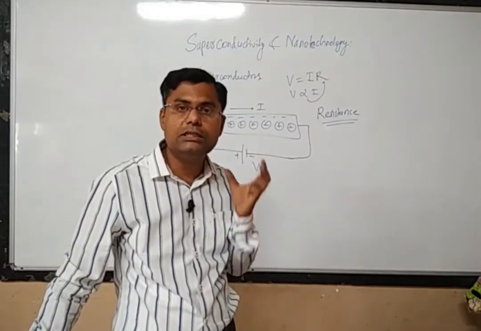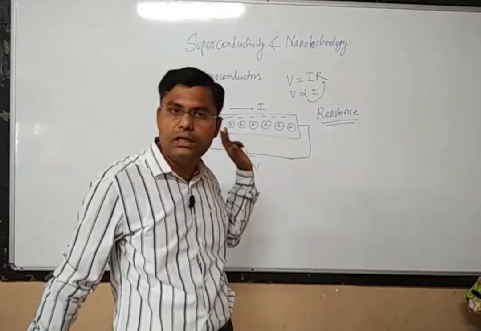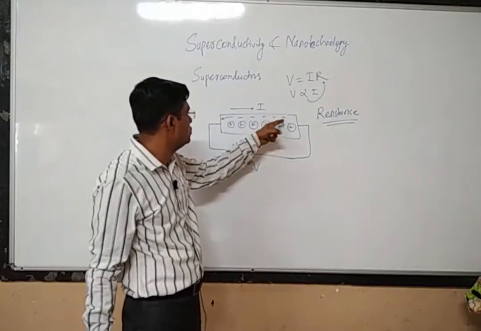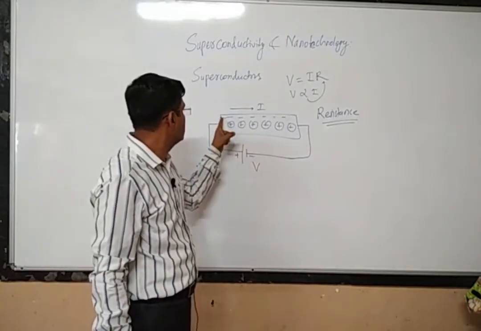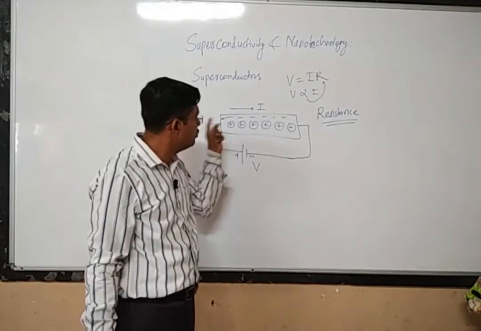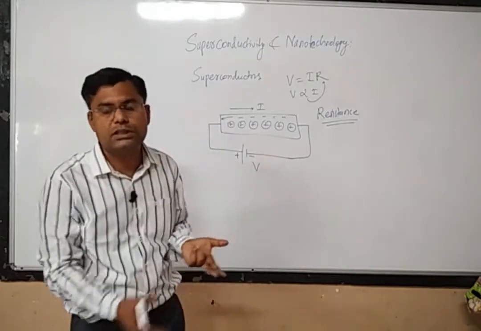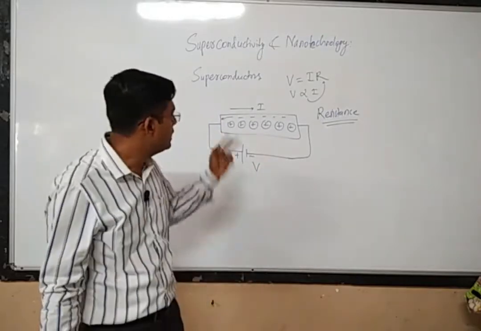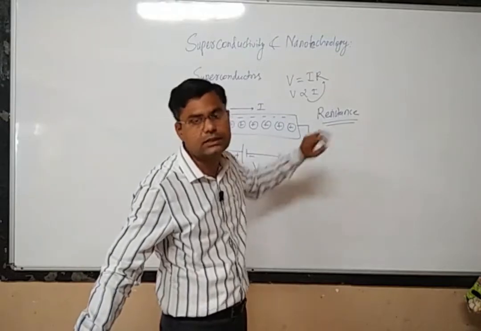Something is opposing the motion of the electrons. Earlier the electron could go from this end to this end very easily, but now it will not go so easily. Something opposes this motion of the electrons, and that opposition is called resistance.